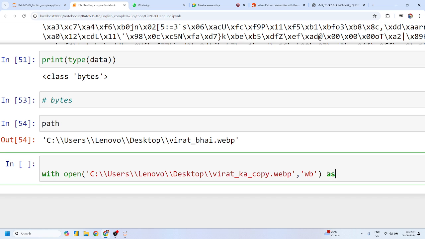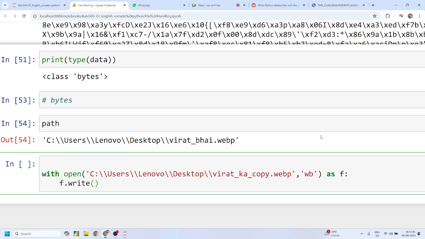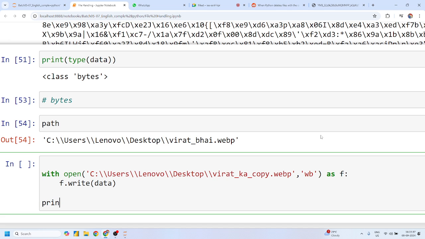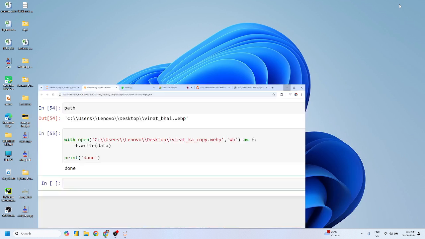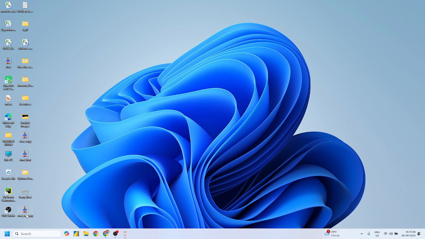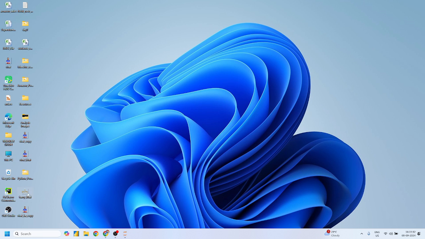You can simply say f, and write whatever you have stored in this data. Candidates, any doubt? If I run this, I'll get my answer and I'll find Virat ka copy here, an image, right? This is an image, Virat ka copy. So in this way, guys, we can download or create any duplicate copy of a file.